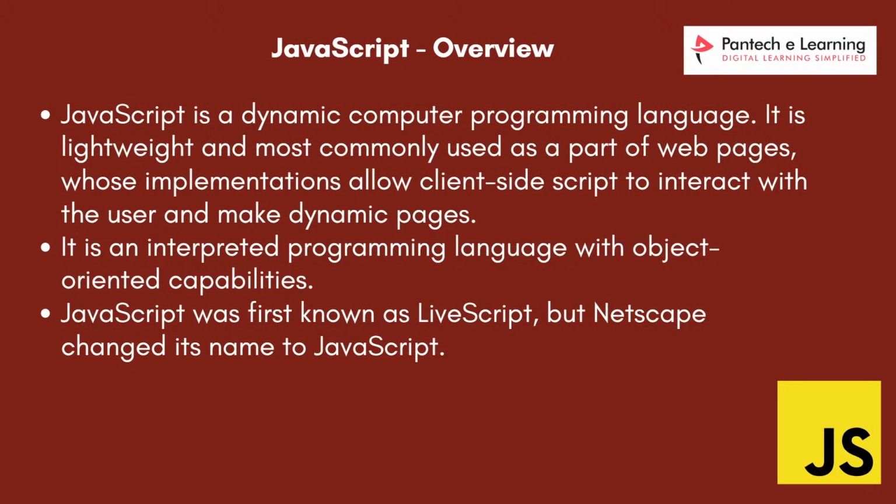Clear with this? What is JavaScript? I am giving you a brief overview of this technology. What do you mean by JavaScript? It's a dynamic programming language. It's lightweight and most commonly used as part of web pages. Clear with this? It comes with object-oriented capabilities. I'm just giving you a brief overview of this technology.